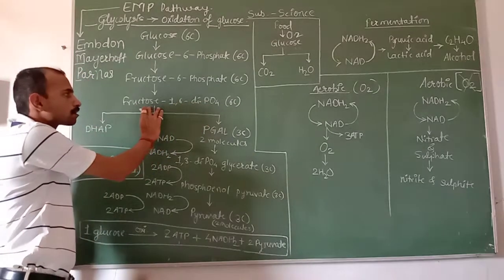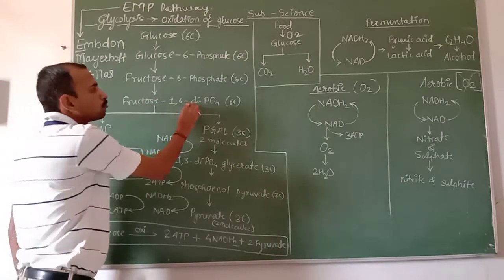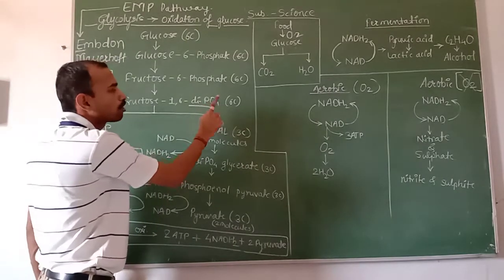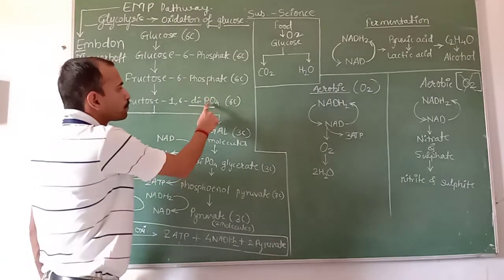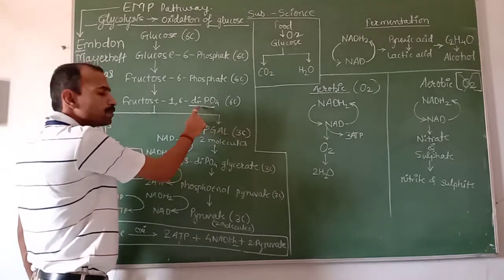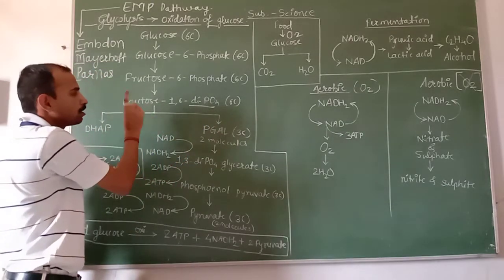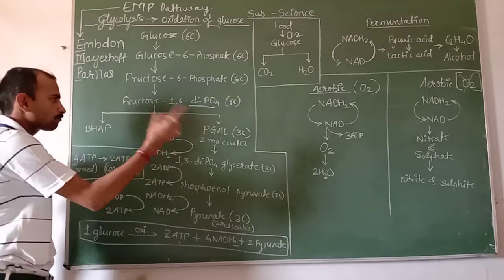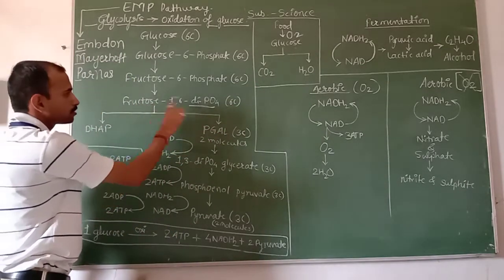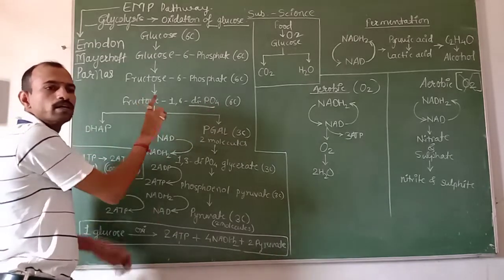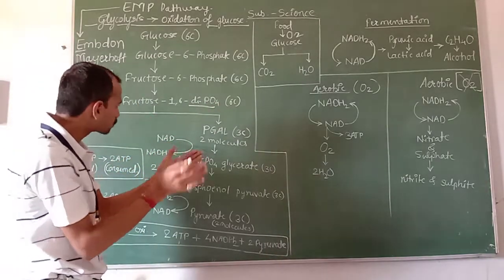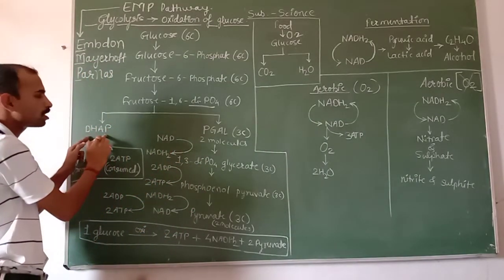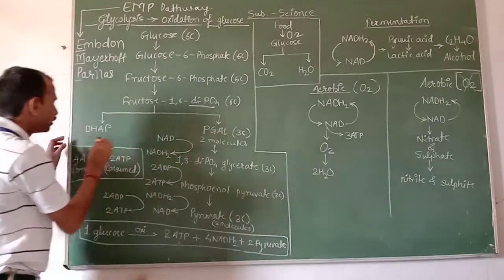In this structure, two phosphate molecules are there. Diphosphate means two phosphate molecules; PO4 is the formula of the phosphate group. Two phosphate groups are attached to the fructose, and it is also a 6 carbon compound. After that, the 6 carbon compound fructose gets oxidized and reduced to form DHAP and PGAL.